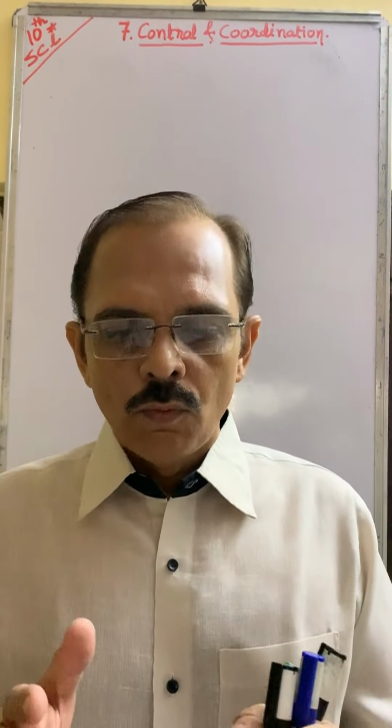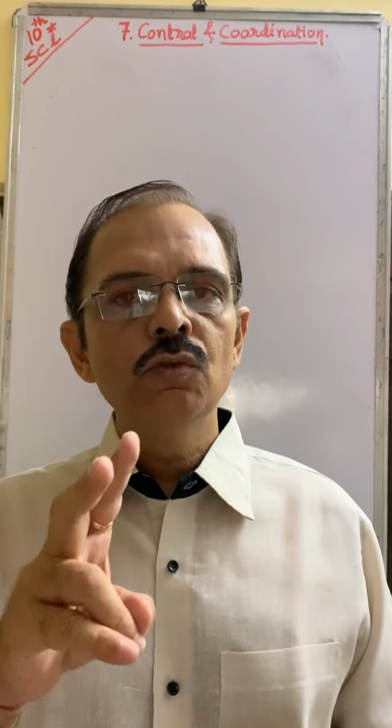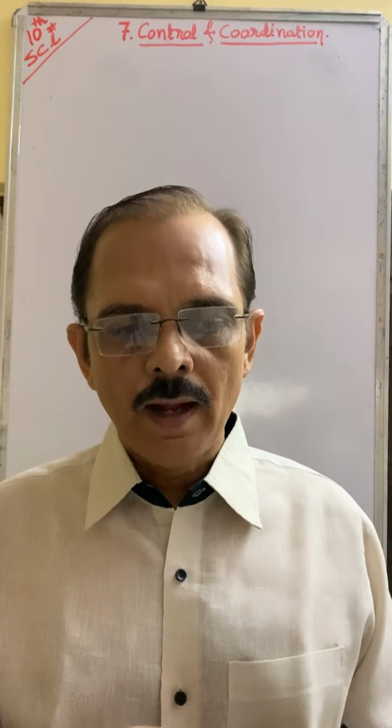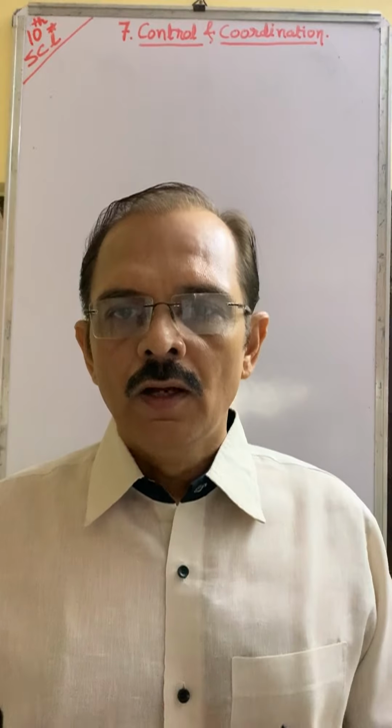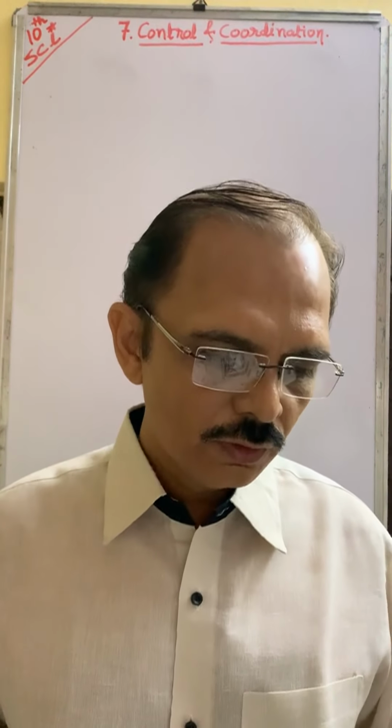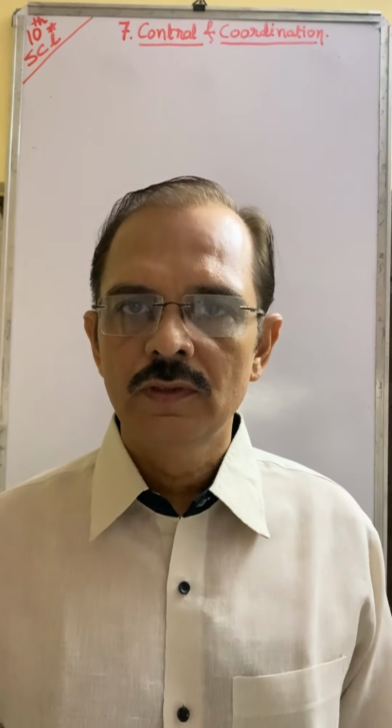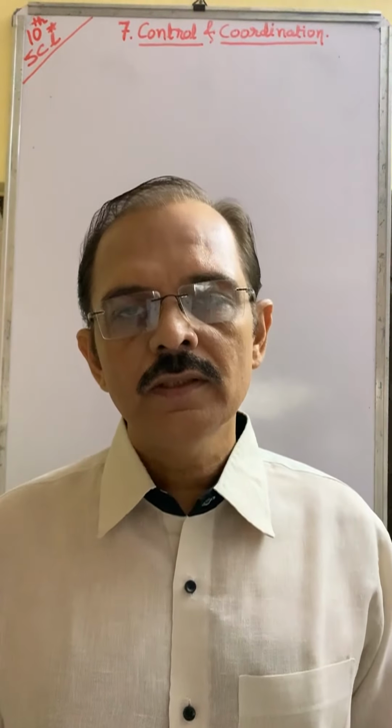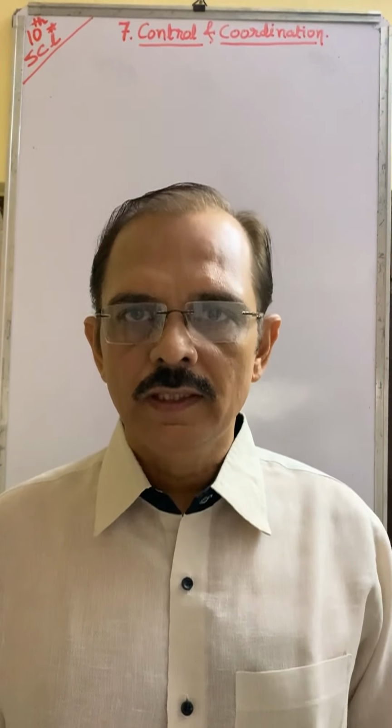What is the coordination between two organs in our body, how does it work? All these are in this lesson, control and coordination. You are going to learn about the brain and hormones. Very interesting chapter, and also in detail.